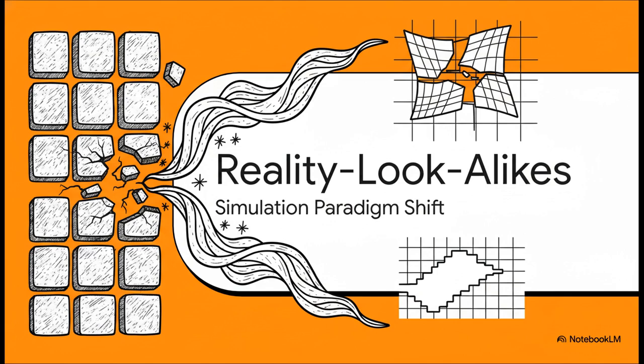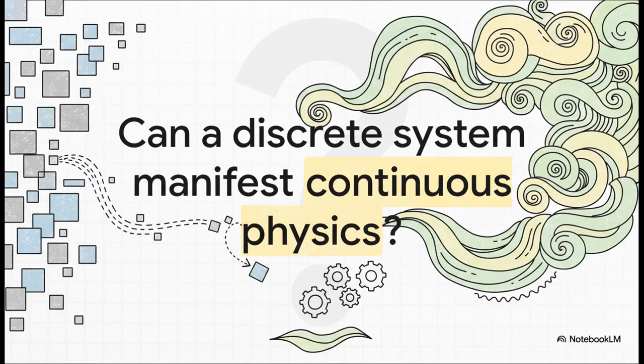We have to move away from static laws and start thinking in terms of dynamic systems. And to bypass those artifacts, we have to ask ourselves a genuinely baffling question. Can a discrete system actually manifest continuous physics? How in the world can we possibly simulate a seamless universe using only the fragmented language of math and computers? Like, how do we take these discrete engines and somehow make them behave exactly like a fluid reality?